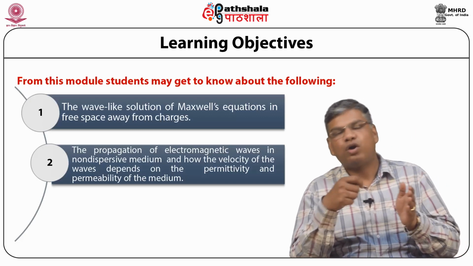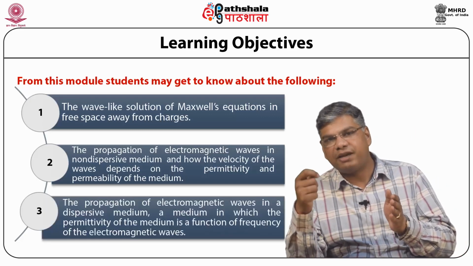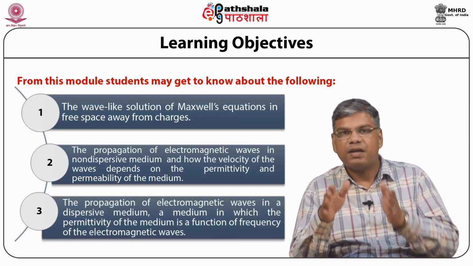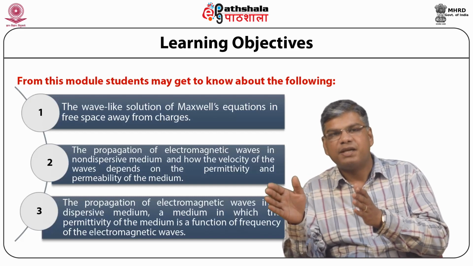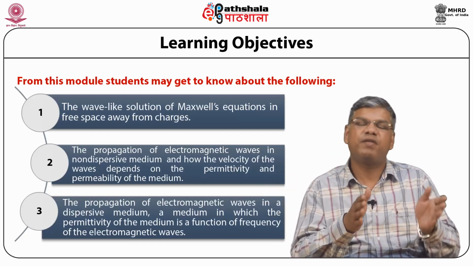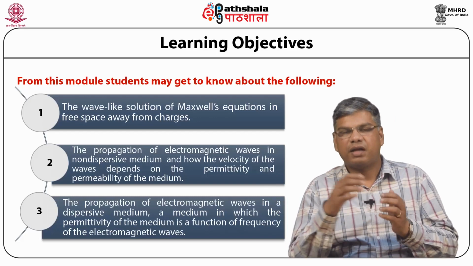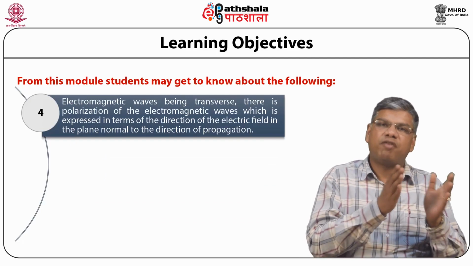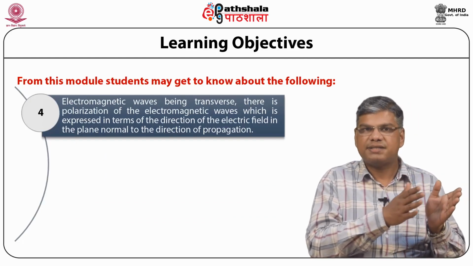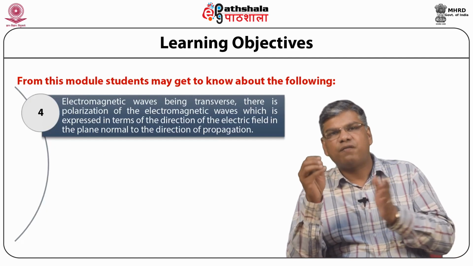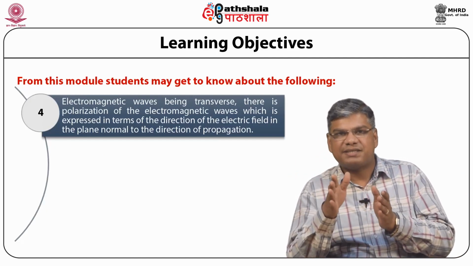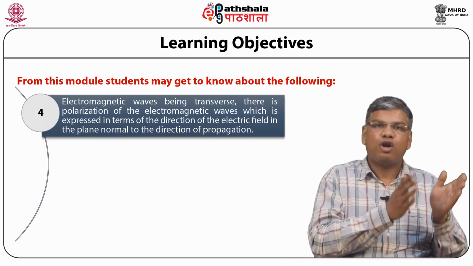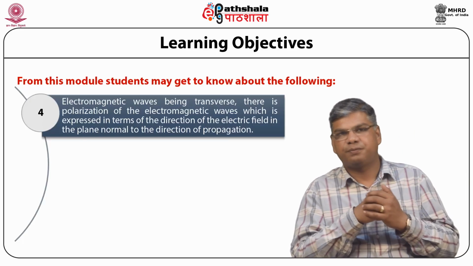After that, we'll also learn about the propagation of electromagnetic waves in a dispersive medium, a medium in which the permittivity of the medium is a function of frequency of the electromagnetic waves. After that, we'll learn about the electromagnetic waves as being transverse in nature. That is, there is polarization of the electromagnetic waves which is expressed in terms of the direction of the electric field in the plane normal to the direction of propagation.